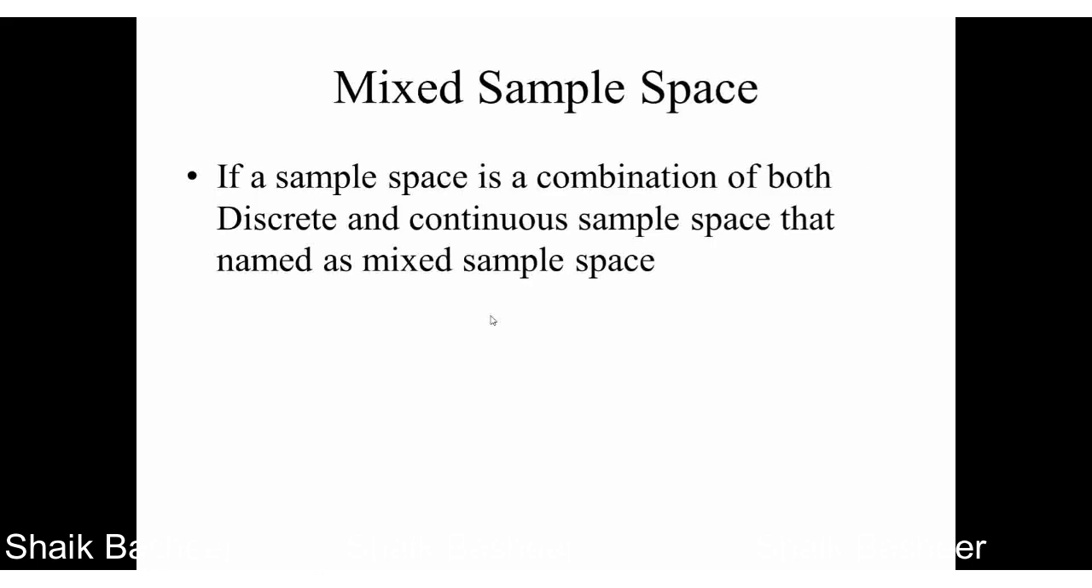Now we go for the mixed sample space. Nothing but the combination of both the discrete sample space as well as the continuous sample space is named the mixed sample space. And this is an example for the mixed sample space. Over here, if you observe, 1, 2, 3, 4 are represented under the discrete sample space, and the remaining 4 to 12 is named the continuous sample space.